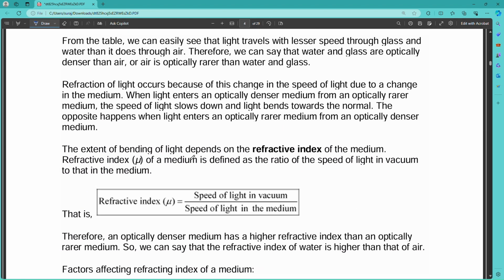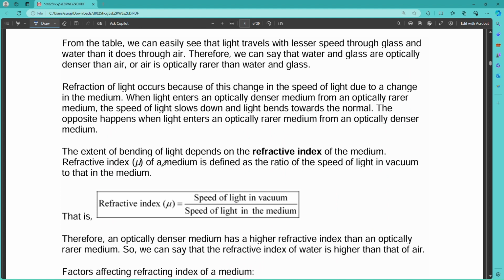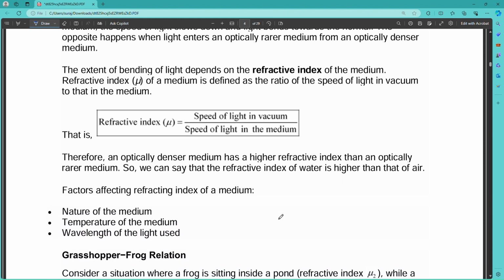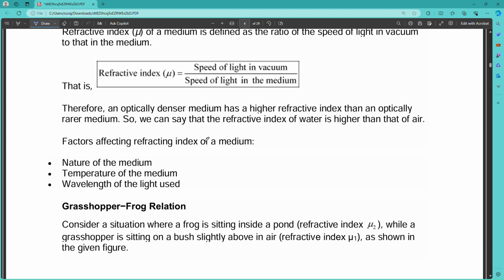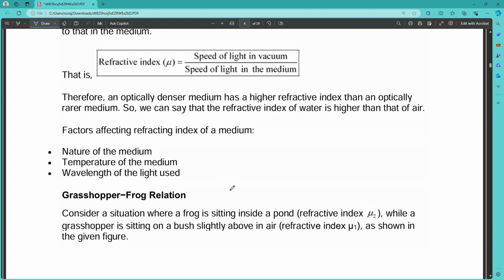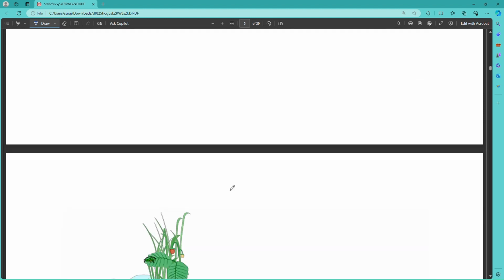So there is the refractive index. The extent of bending of light depends on the refractive index of the medium in which the light is traveling. The refractive index is given by the symbol mu, and is defined as the ratio of the speed of light in vacuum to the speed of light in the medium: mu = speed of light in vacuum / speed of light in the medium. The refractive index depends upon three factors: the nature of the medium, the temperature of the medium, and the wavelength of the light used.